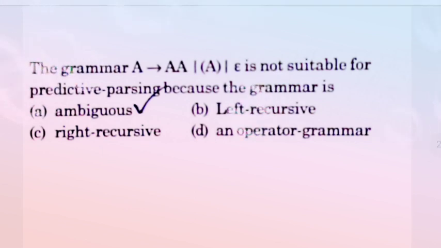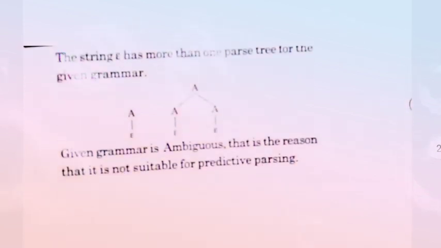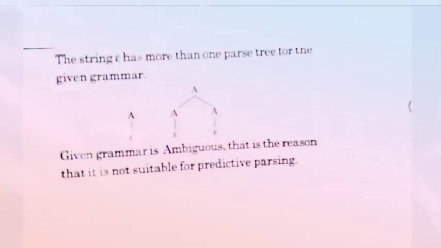The grammar A produces AA or (A) or epsilon is not suitable for predictive parsing because the grammar is. So we say that the grammar is ambiguous. Why? We come to the solution. Here a parse tree is given for the given grammar.